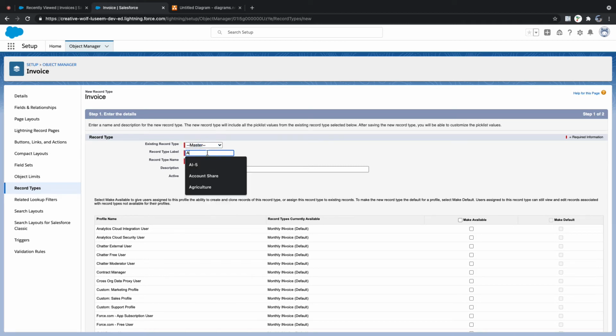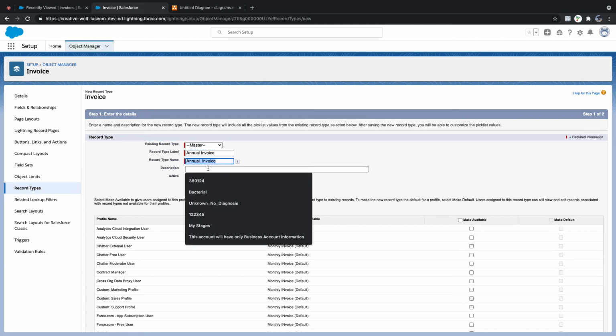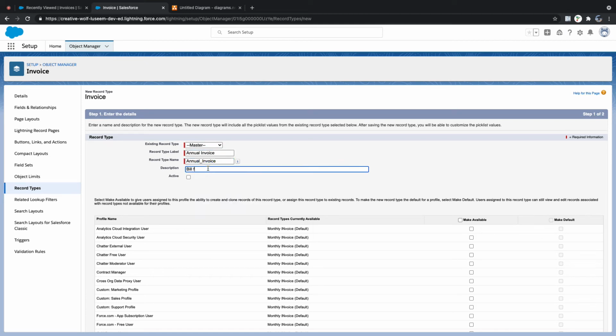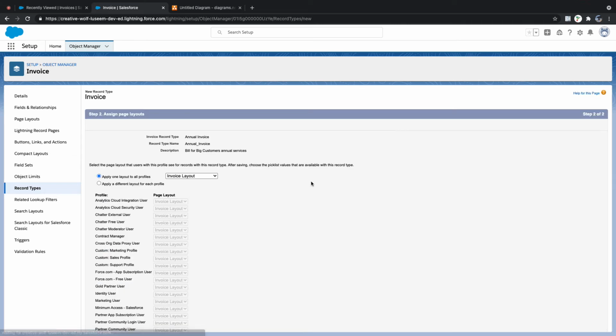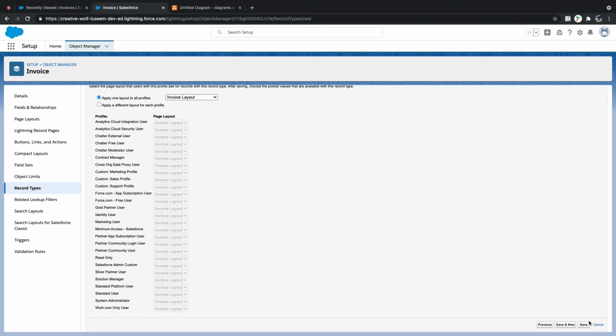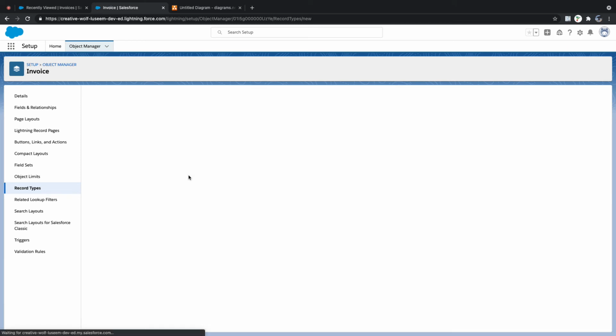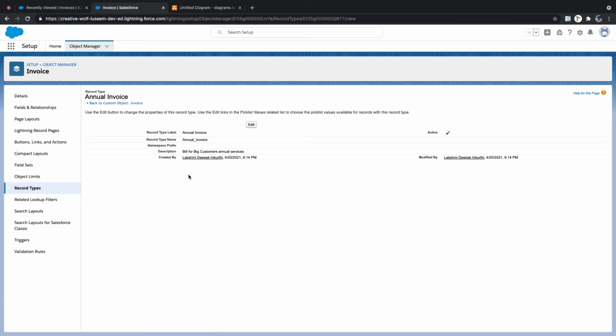Let's say annual invoice, bill for big customers, annual services. Now you need to activate it on your own. Okay, make available. Next. We don't have a page layout created, so let's not worry about this step. We'll come back and see how to configure it.